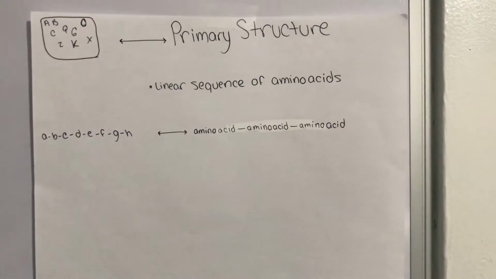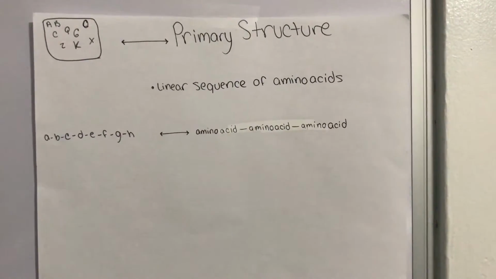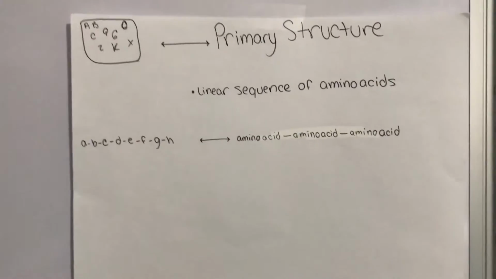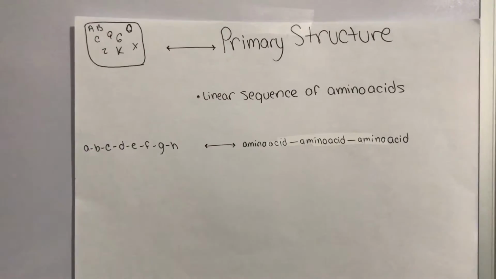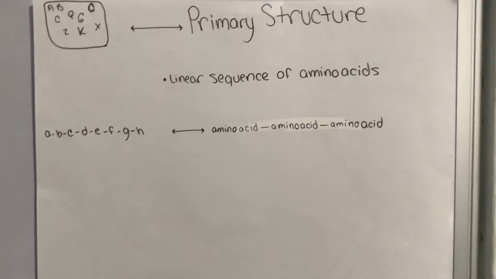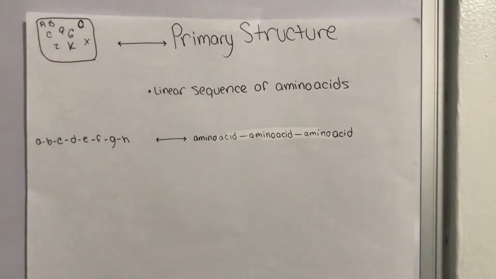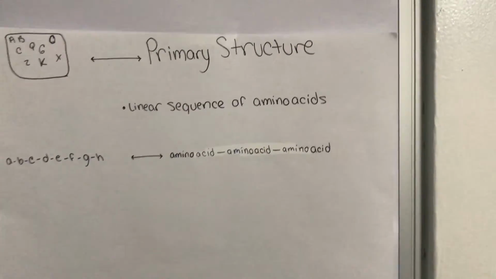The first level organization of proteins is called a primary structure, and it's basically a linear sequence of amino acids. This one I'm going to compare to the alphabet. I wrote A, B, C, D, E, F, G, H, all across a straight line. That's basically what a primary structure is. You have an amino acid, a peptide bond, amino acid, a peptide bond, and so on.